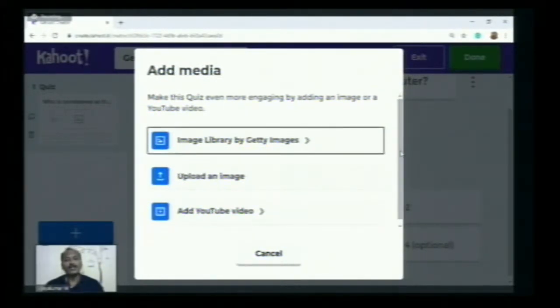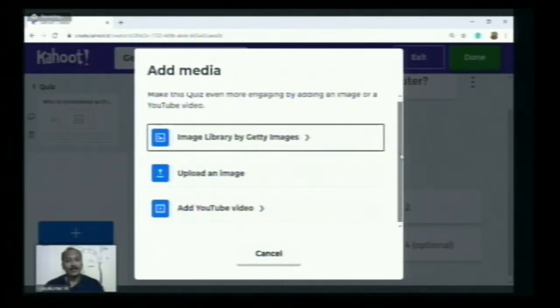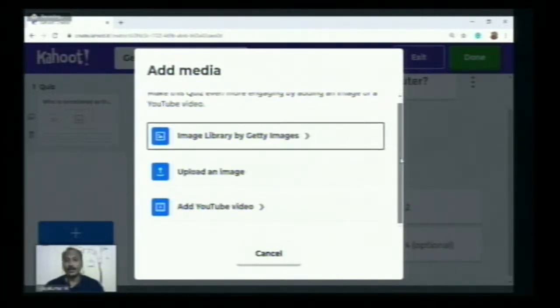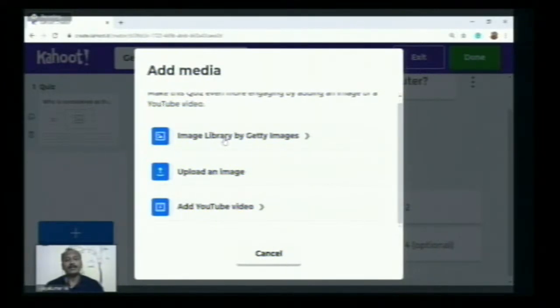Make this quiz even more engaging, because a picture speaks 1,000 words. It will give some more idea. The students will get more interested whenever they happen to see some images or it may be some video. So here we can add an image and a YouTube video. Let me click the first one, image library by Getty Images.